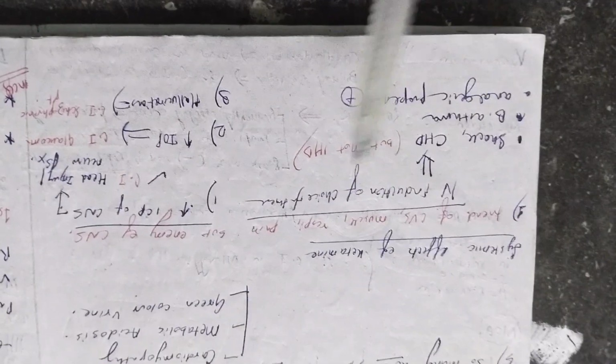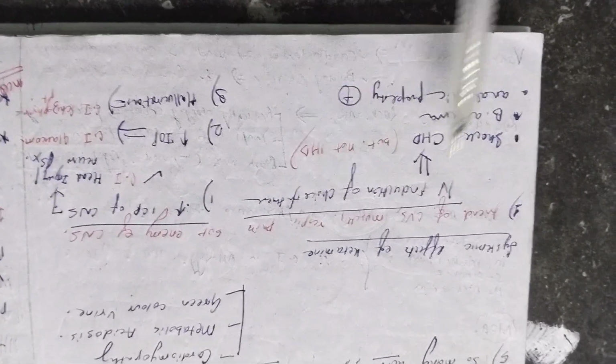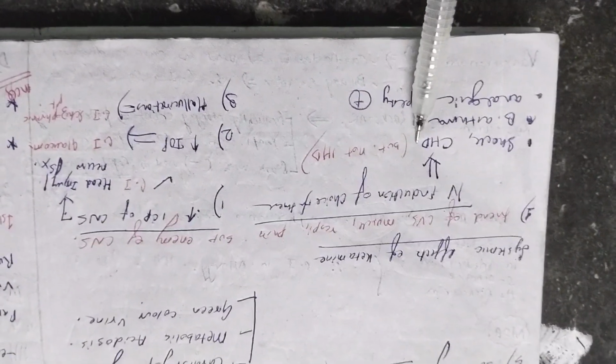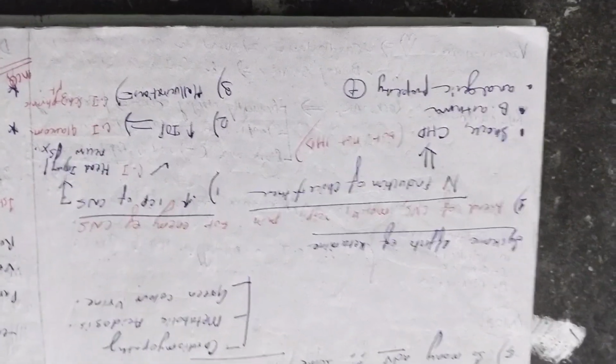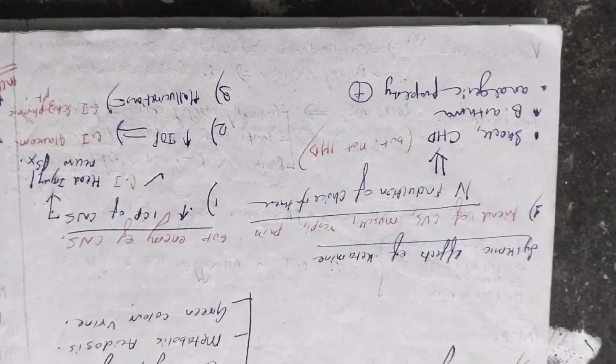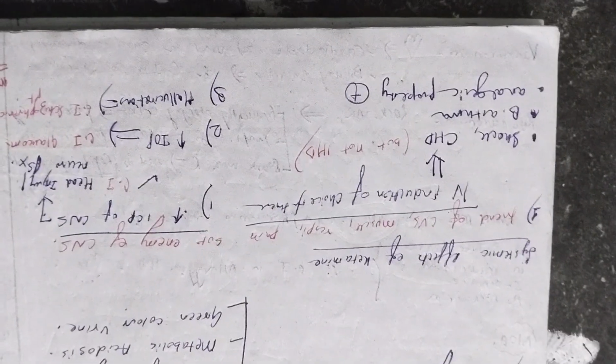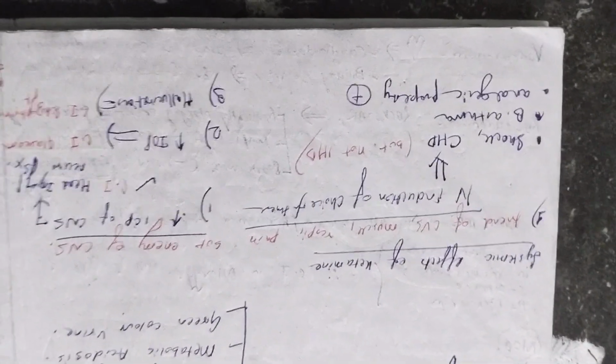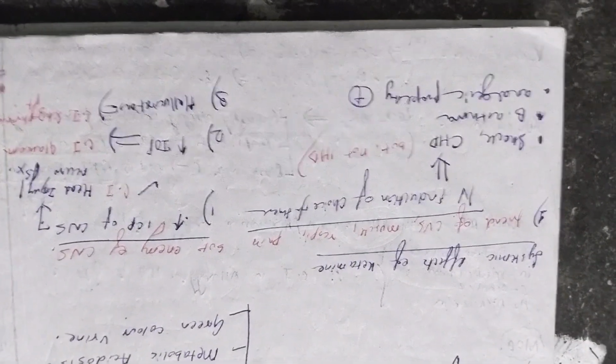And just remember three more things. That it is the IV induction of choice in case of shock and CHD. Okay? But not IHD. Just shock and CHD. Now, the last non-opioid which was left, that was methotrexate. Here you have to just remember that it is used in electroconvulsive therapy. Okay, methotrexate is used in electroconvulsive therapy.